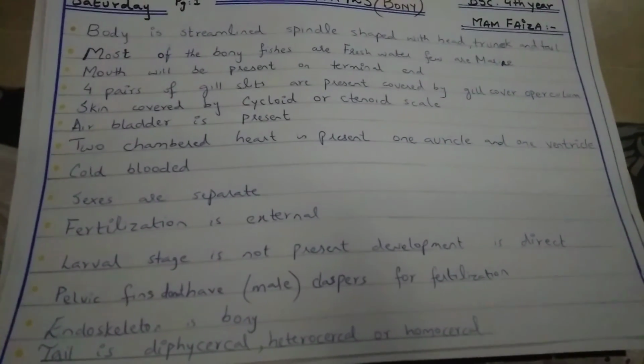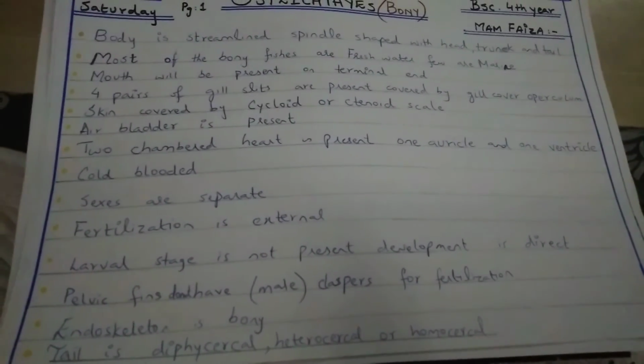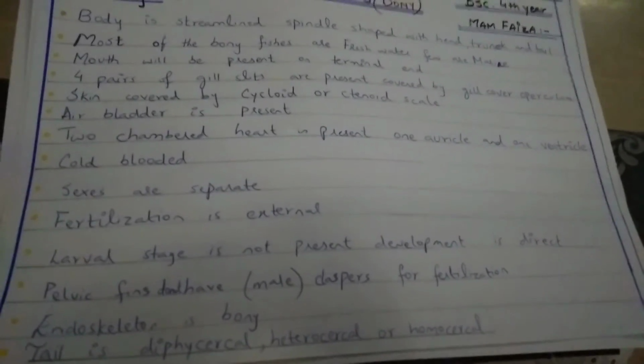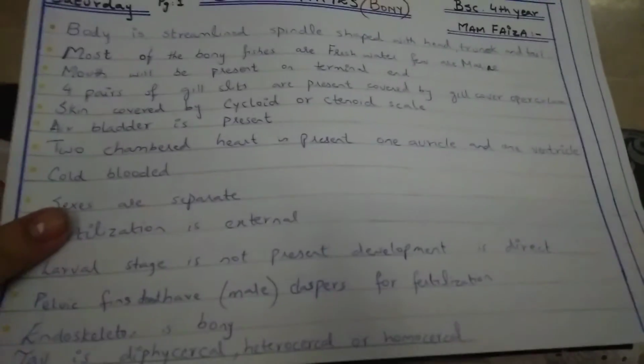Now there are no claspers for the fertilization. The endoskeleton is bony and the tail is diphycercal, heterocercal or homocercal.